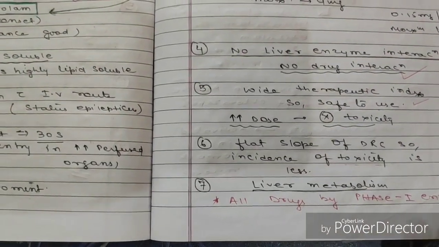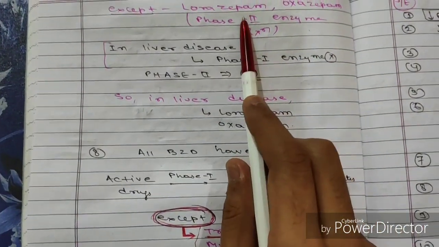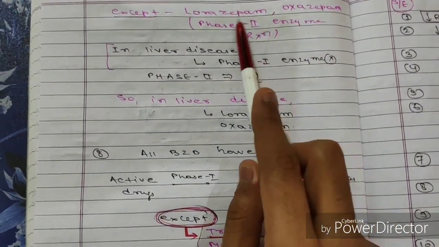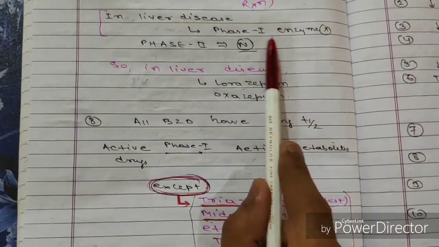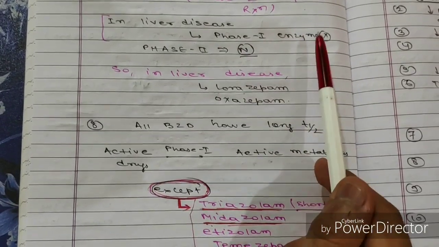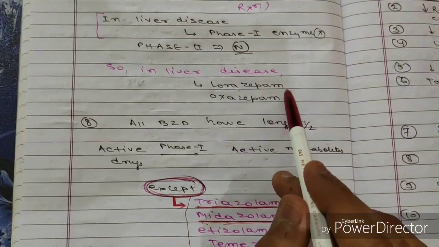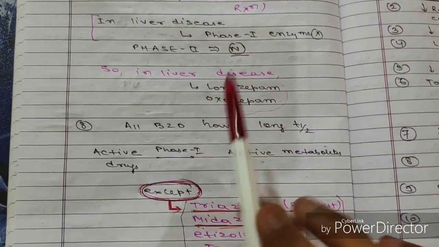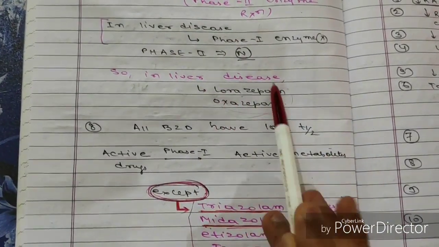Now all drugs are metabolized by phase 1 enzymes, except lorazepam and oxazepam. These are metabolized by phase 2 enzymes. In liver disease, phase 1 enzymes get inhibited or absent, but phase 2 will be normal. So in liver disease, you will use lorazepam and oxazepam. Mind this: in liver diseases, you cannot use other drugs except lorazepam and oxazepam.